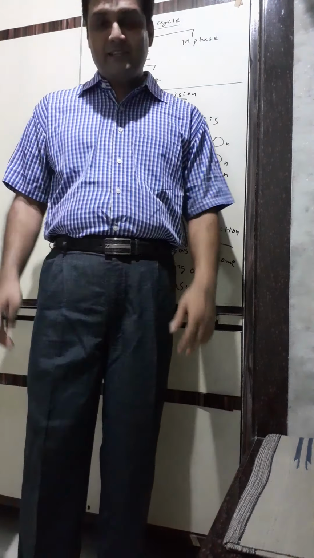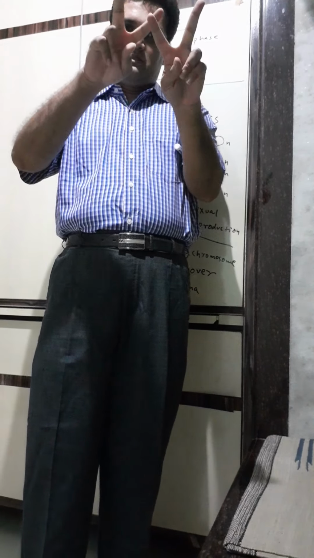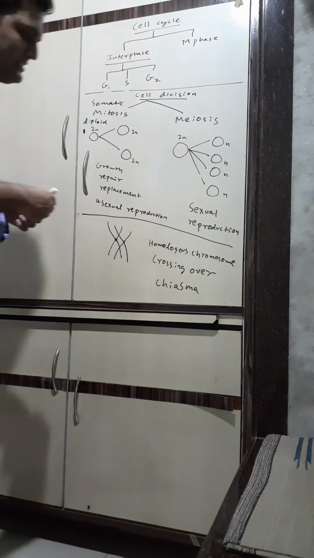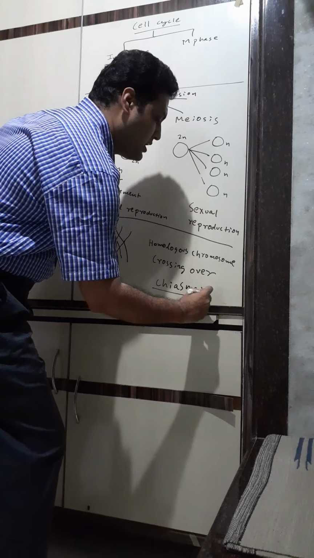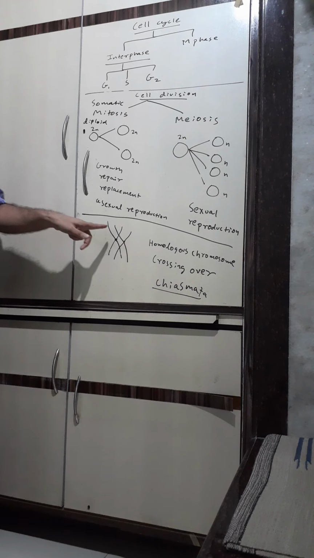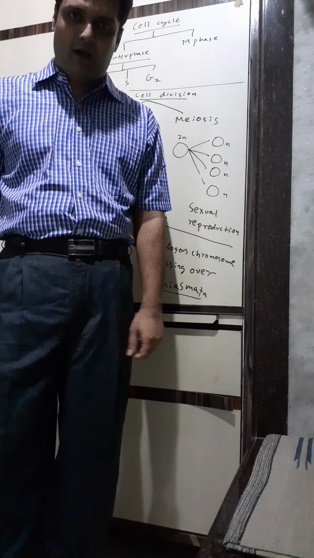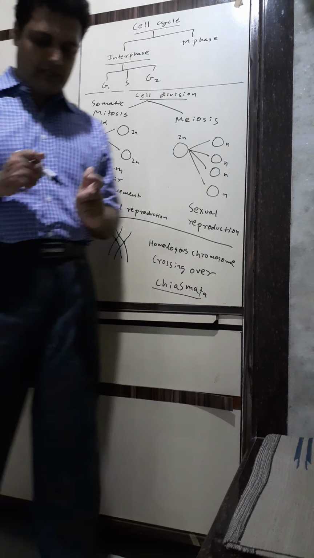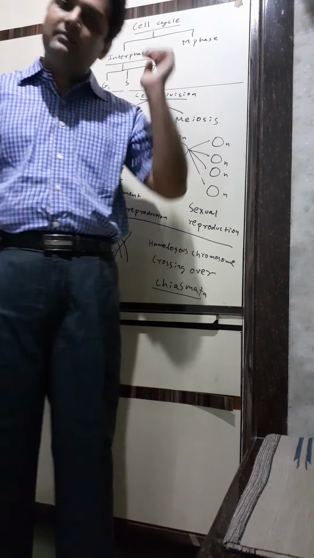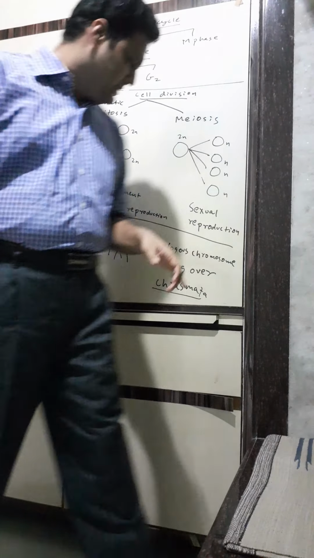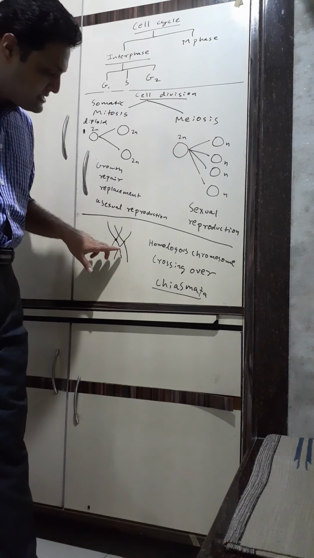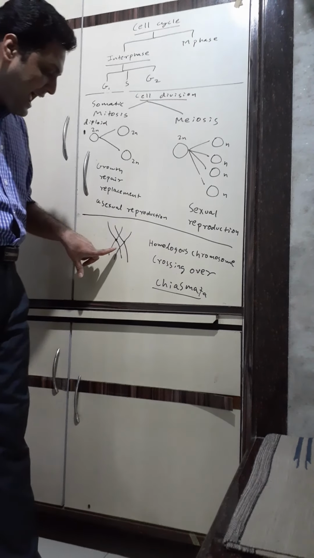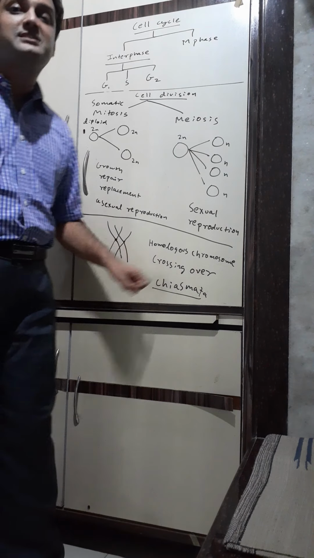During meiosis, they will intersect each other. And the point at which they intersect is called chiasma. Singular is chiasma, plural is chiasmata. Okay, this is the point where they will intersect. Now what happens here? There is DNA in the chromosome. So the DNA, the genes mix with each other. There will be mixing of genes. And this process of genetic recombination, which occurs between the homologous chromosomes at the chiasma, is called crossing over.